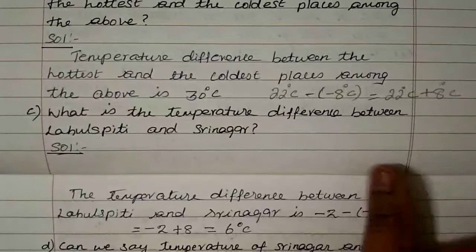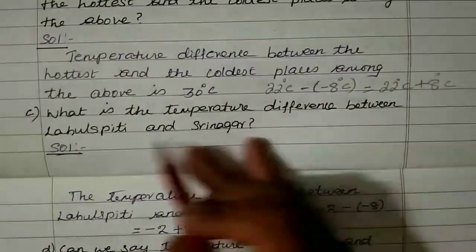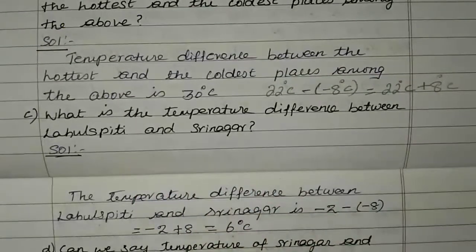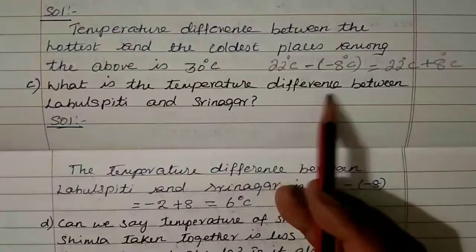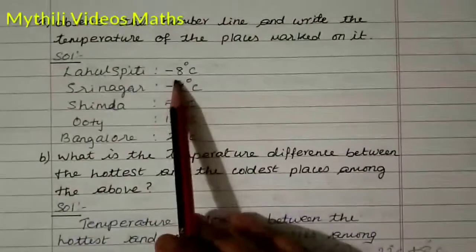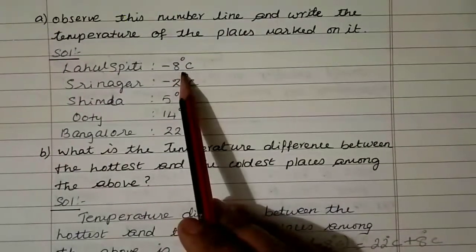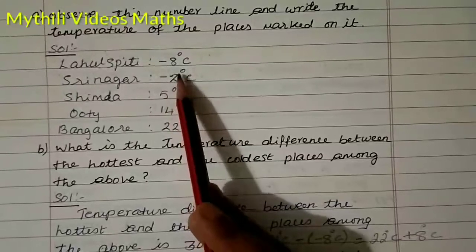Now see the third question: what is the temperature difference between Lalaspati and Srinagar? Lalaspati's temperature we know is -8 degrees Celsius, and Srinagar's temperature is -2 degrees Celsius.